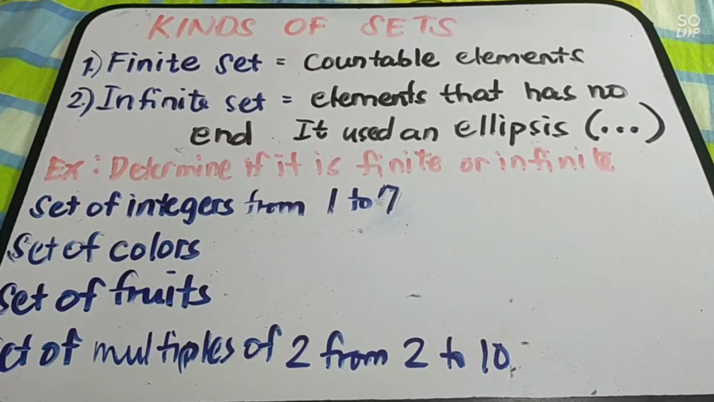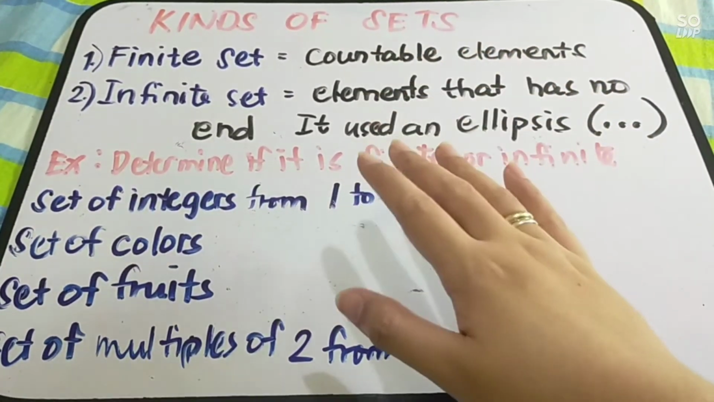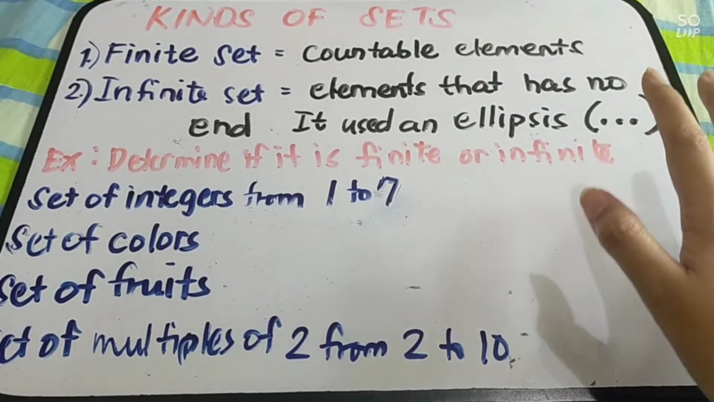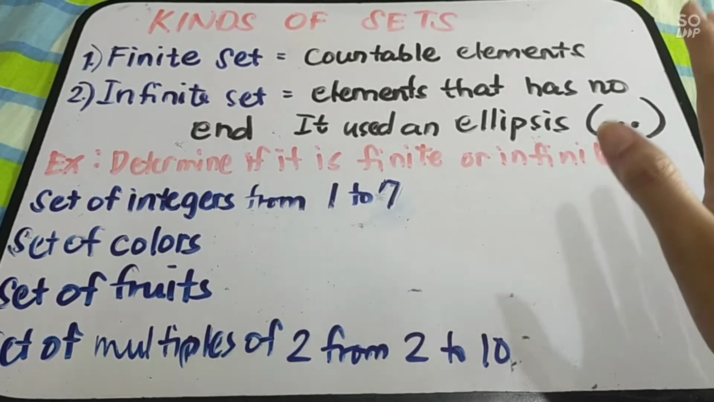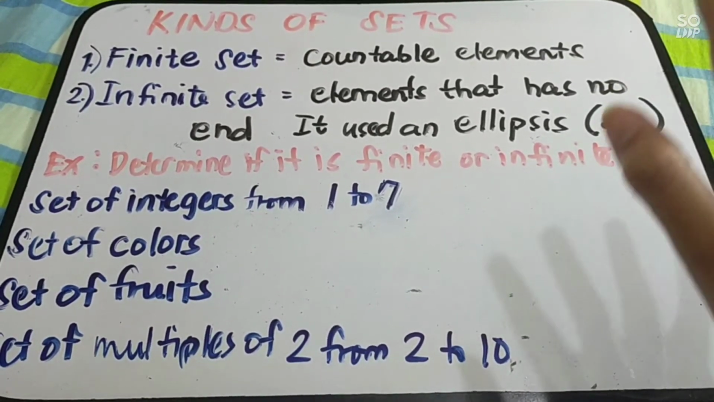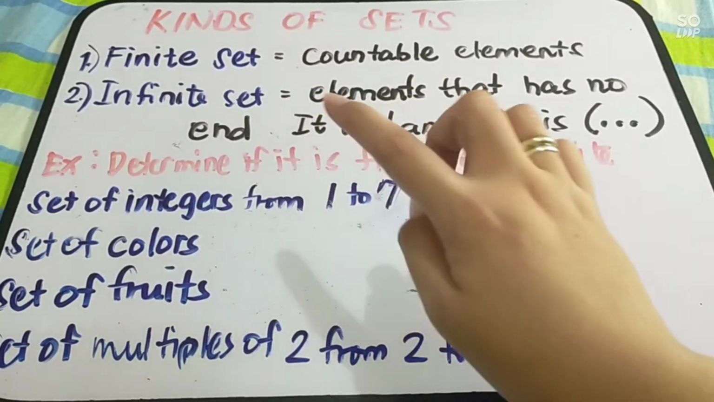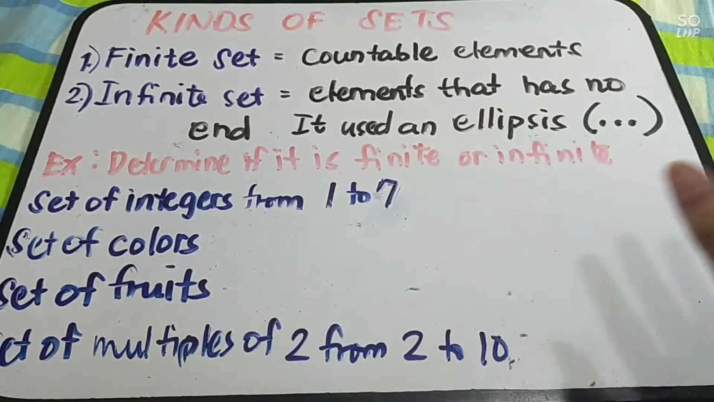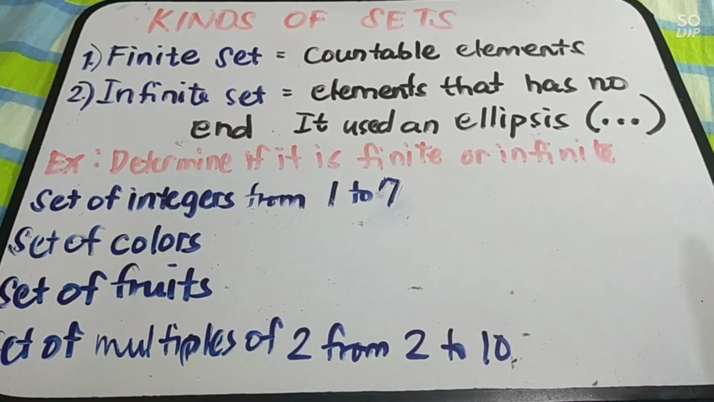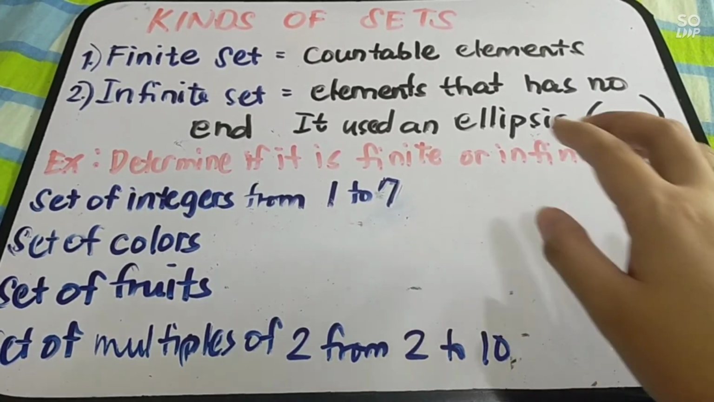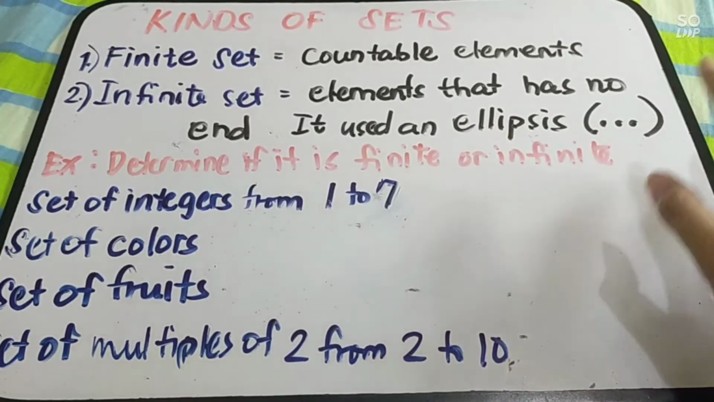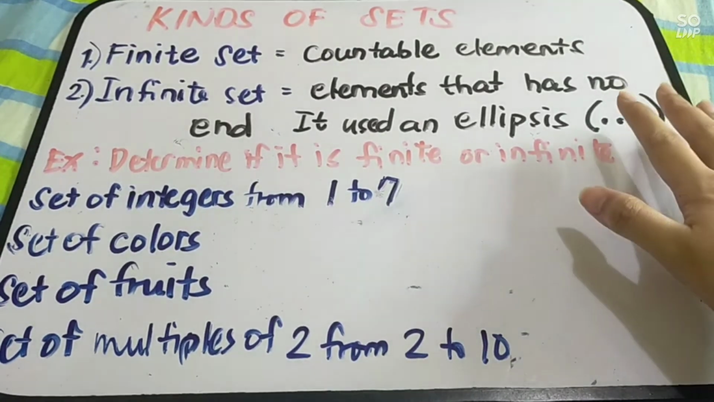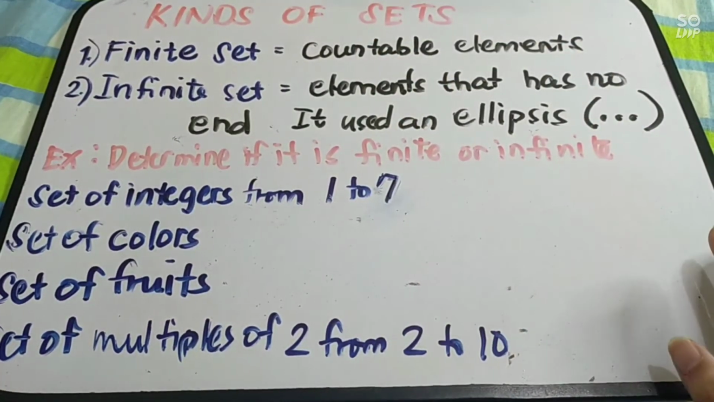Let us have the first two sets. We have finite sets and infinite sets. When you say finite sets, it is a countable elements. Meaning, pwede mo siyang i-list lahat ng elements or pwede mo siyang mabilang. Okay? May katapusan siya. Number 2, infinite sets. When you say infinite sets, elements that has no end. Meaning, dire-diretso siya, masyado siyang marami. That is infinite sets. So, in infinite sets, it uses an ellipsis. Yung tatlong tuldok or 3 dots. So, we are going to use ellipsis if it's infinite sets.